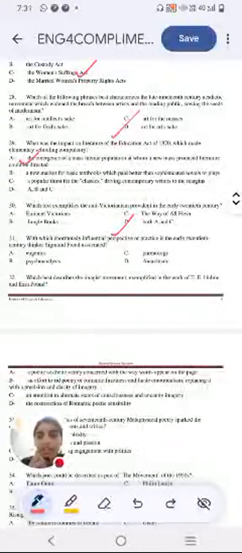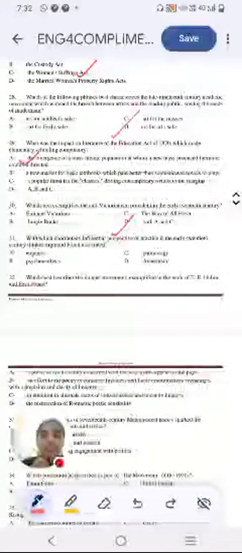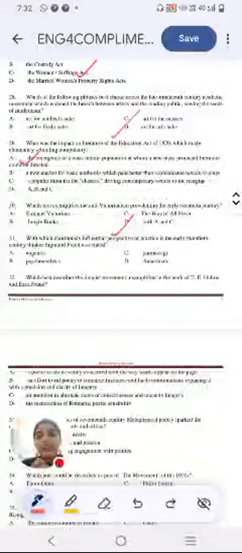Okay. Next question, with which enormously influential perspective or practice is the early 20th century thinker Sigmund Freud associated? This is a direct question. Option A, eugenics. Option B, psychoanalysis. Option C, phrenology. Option D, anarchism. Even if you don't know the rest of the terms, you know what Sigmund Freud is associated with. If you have a basic understanding of literary theory, it is option B, psychoanalysis.